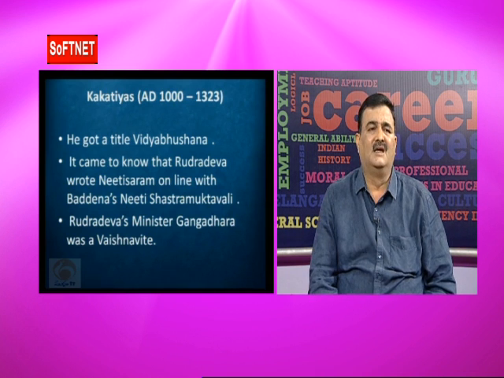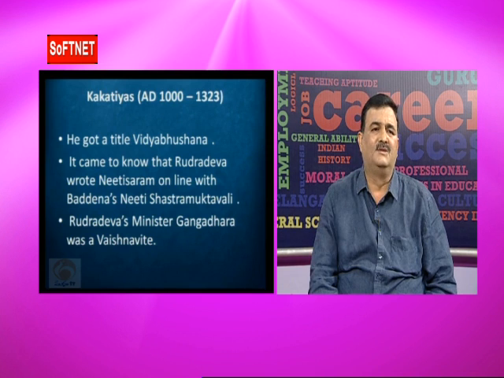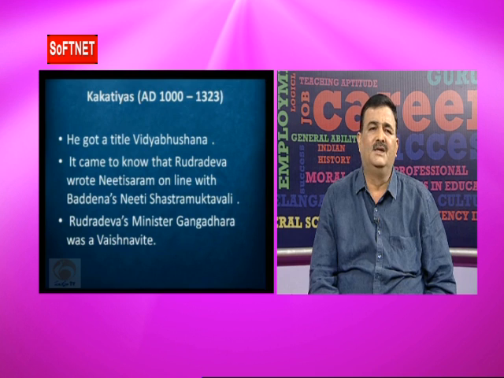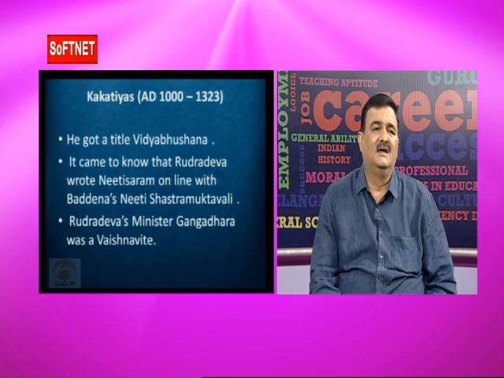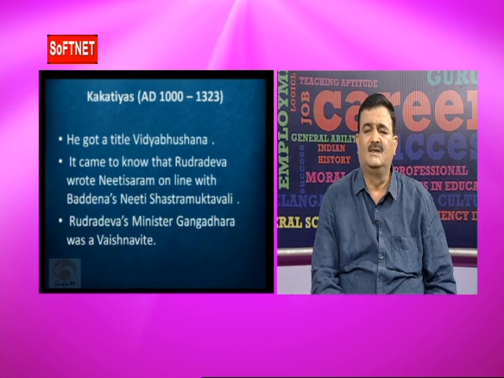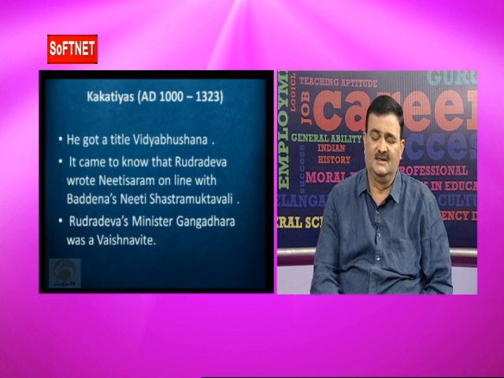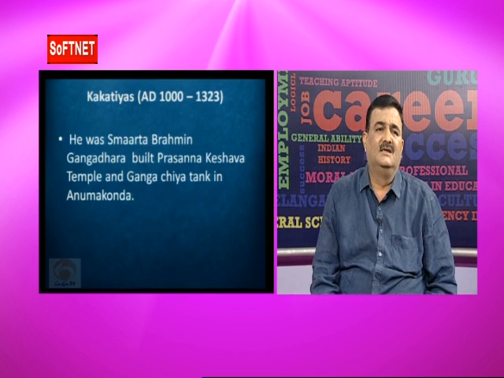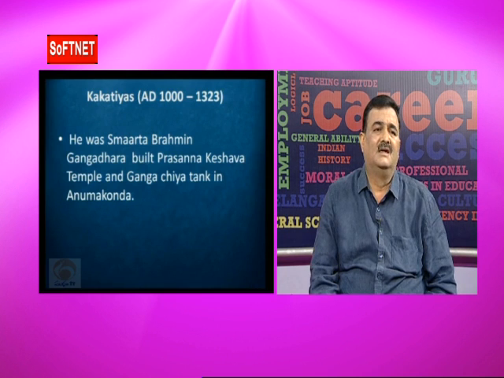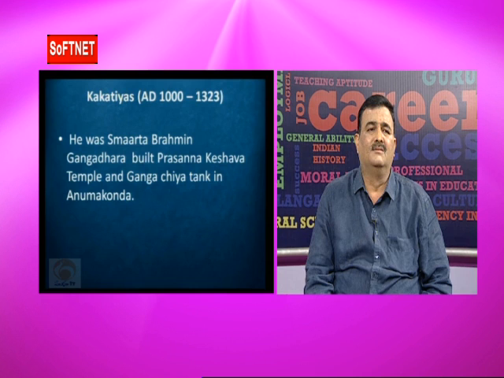Rudradeva's minister Gangadhara was a Vaishnavite, but Rudradeva himself was a Shaivite; he followed Shaivism. His minister Gangadhara was a Smartha Brahmin. Gangadhara built the Prasanna Kesava temple and the Gangachiya tank at Hanamakonda.